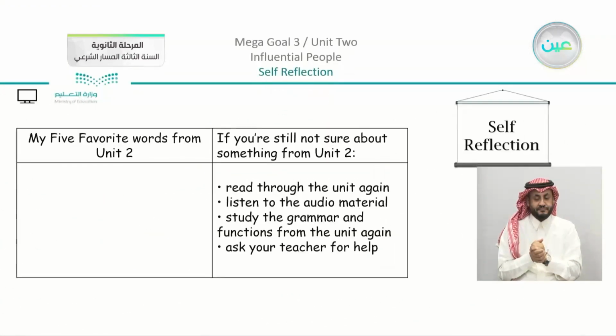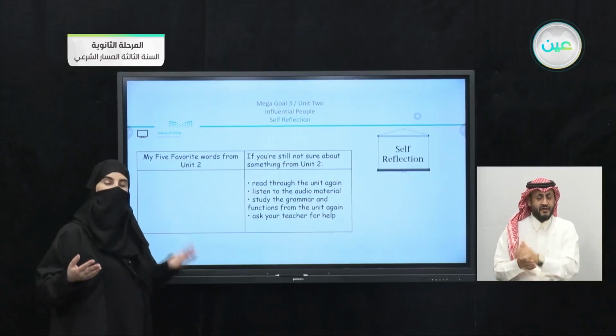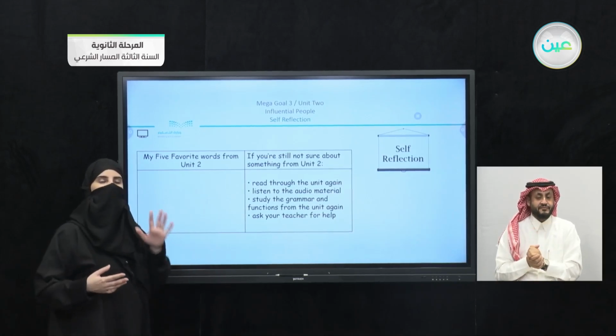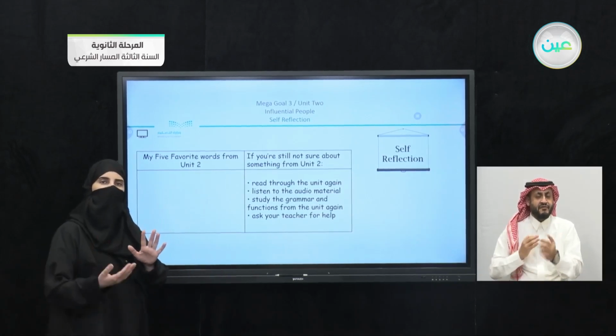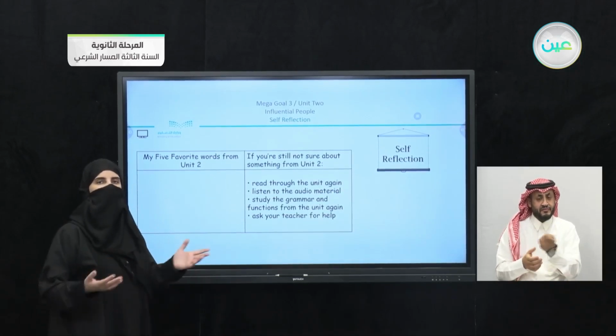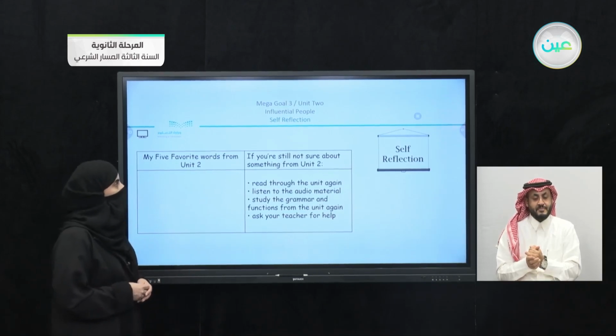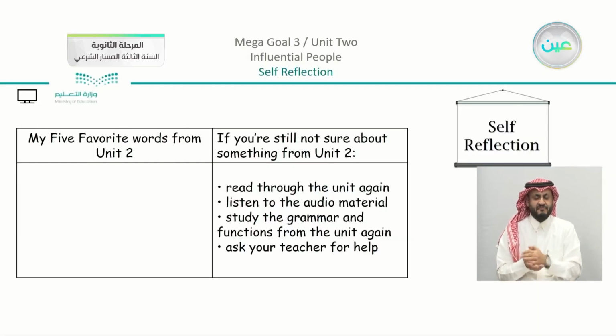Now the last part in the self-reflection. We have here also the table. We have here my 5 favorite words from Unit 2. So you are going to concentrate on the vocabulary we took in the first lesson and also in the vocabulary building. Now, what are your 5 favorite words that you have learned? And even you may have learned something from the reading or from the writing, which was not even mentioned in the vocabulary. If you're still not sure about something from Unit 2, read through the unit again.